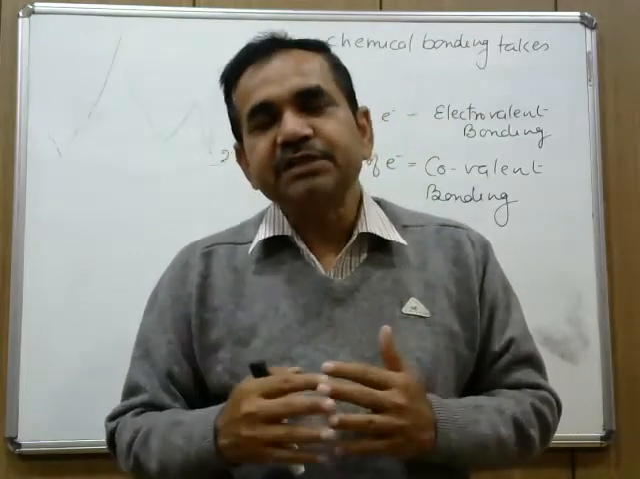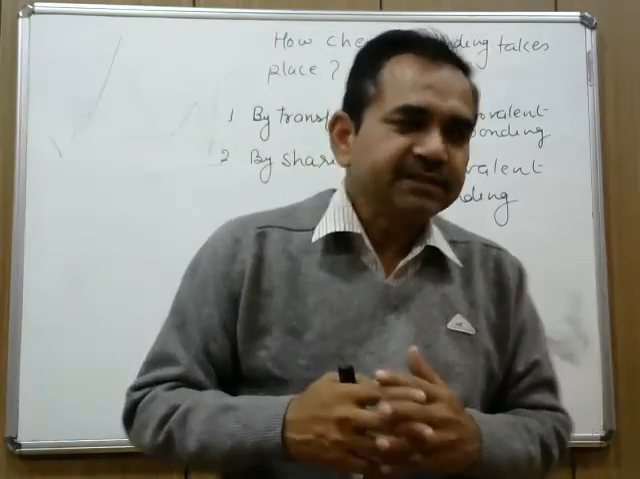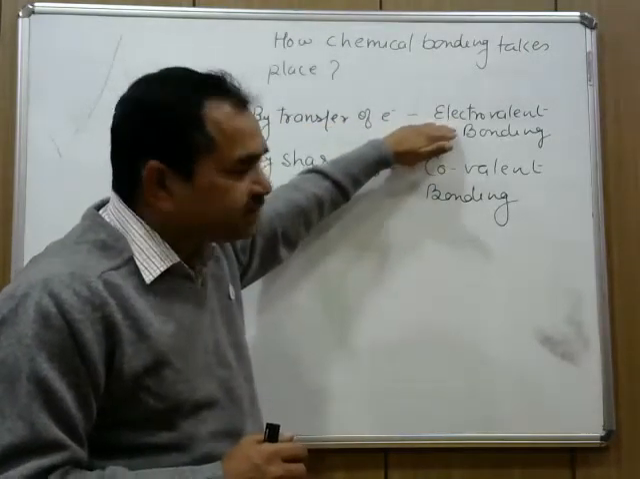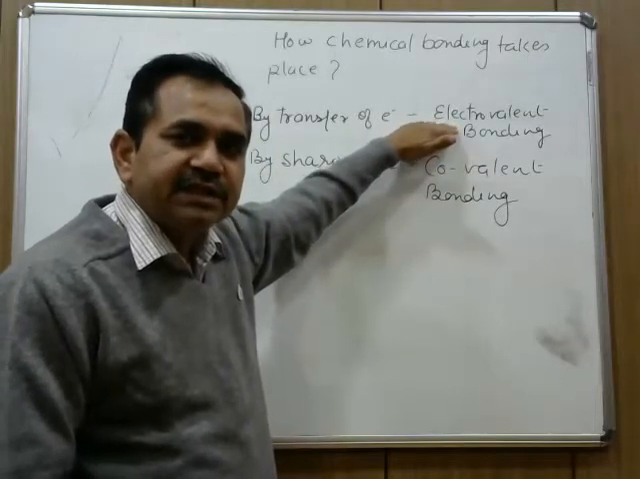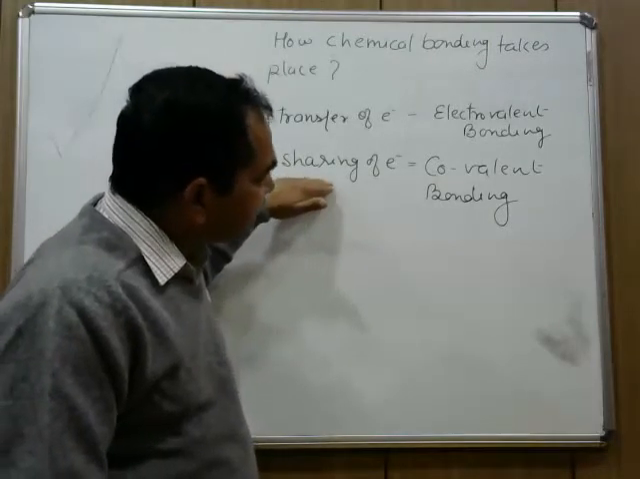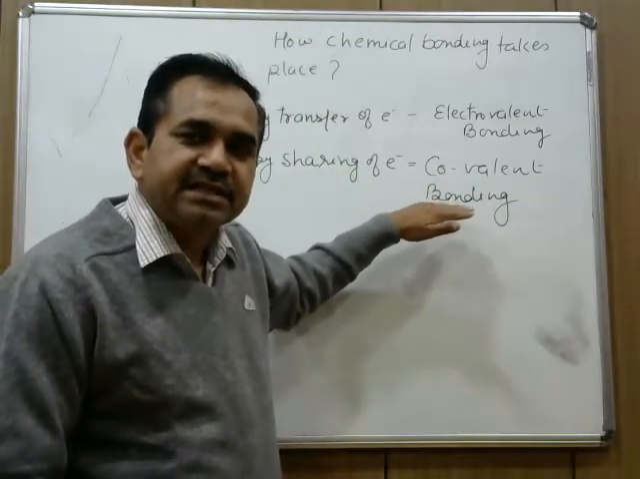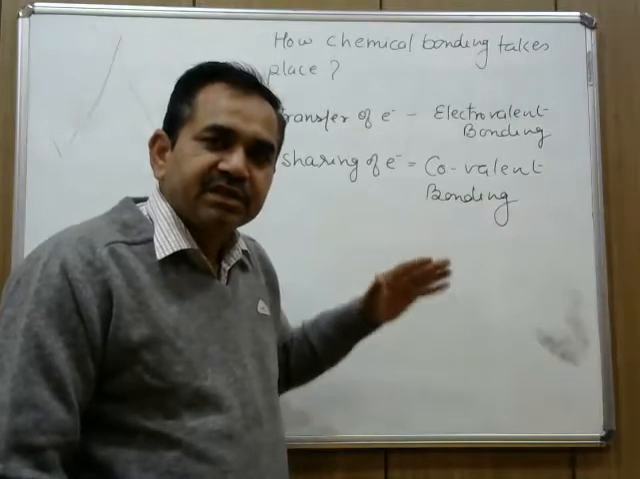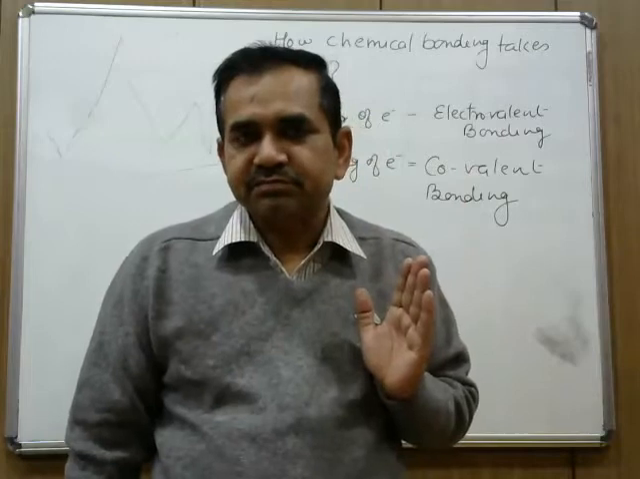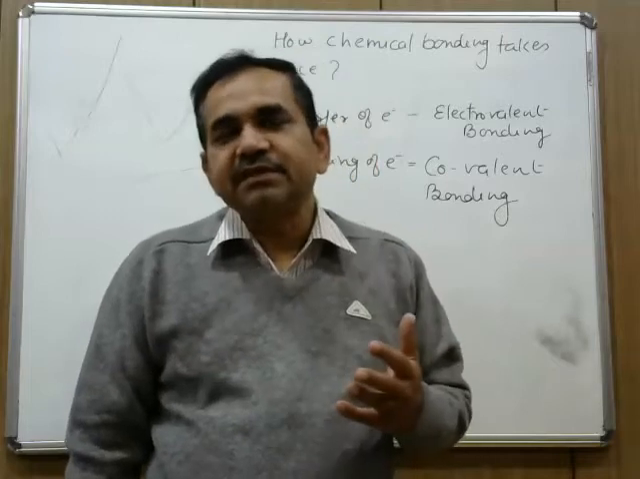Then this redistribution of electrons may take place in two different ways. One, by transfer of electrons that results in the formation of an electrovalent bond, and this process is called electrovalent bonding. And second, by sharing of electrons that results in the formation of a covalent bond, and that process is referred to as covalent bonding. In this entire chapter, we will discuss these things: how electrovalent bonding takes place, what are the properties of electrovalent compounds.